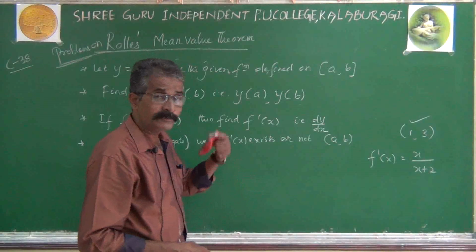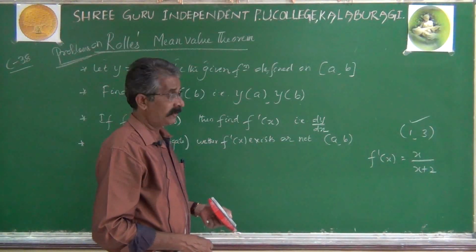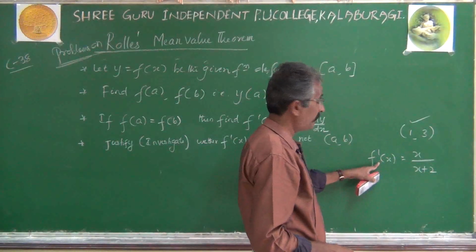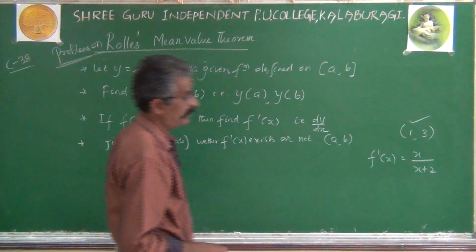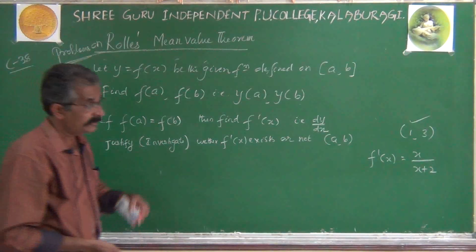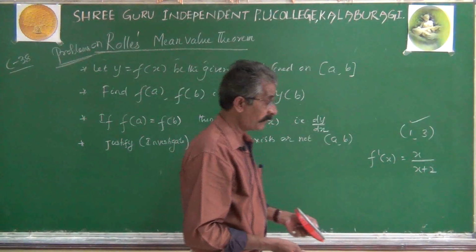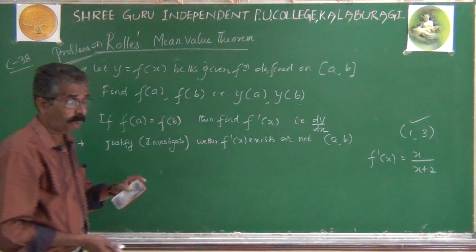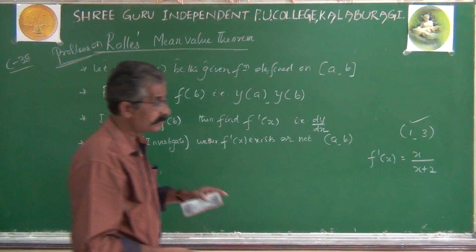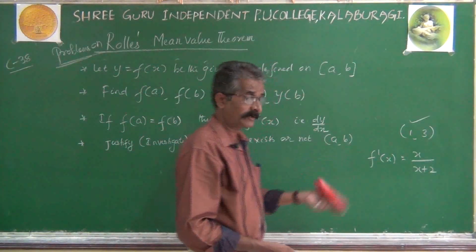That's why we can justify that on this interval f dash x exists. And whenever f dash x exists, f of x is differentiable. By the theorem we proved, every differentiable function is always continuous.